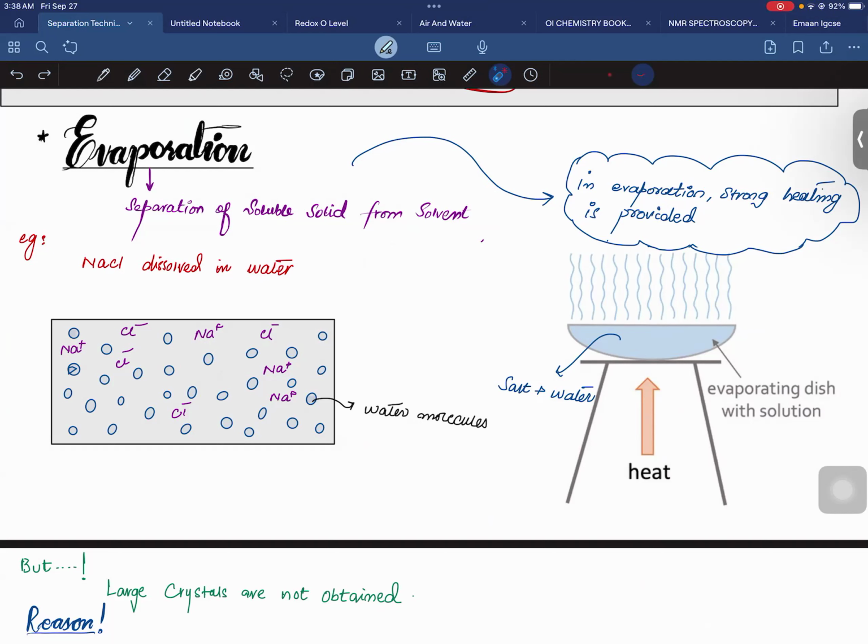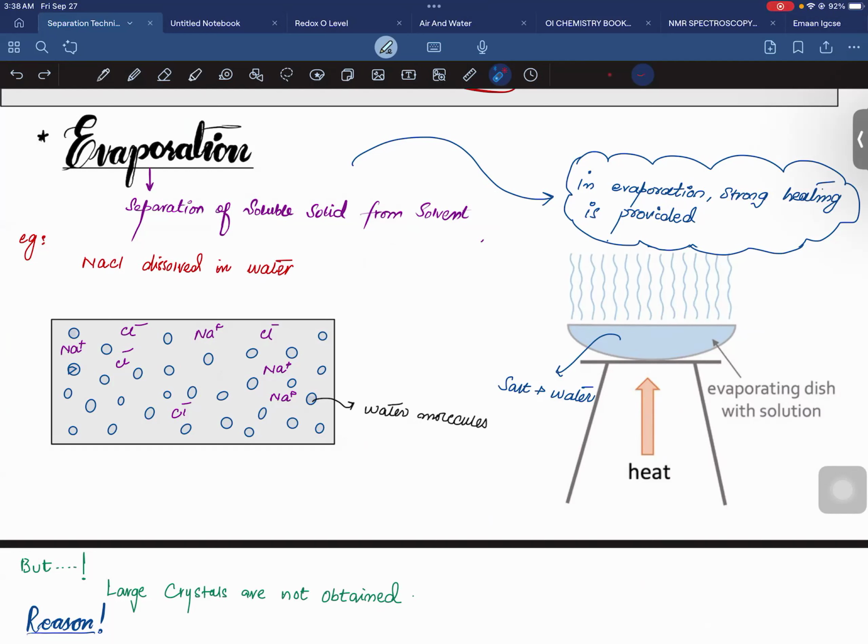But there is a problem. The problem is that you have provided strong heating to evaporate the water so that all of the water would be evaporated, leaving behind the salt.